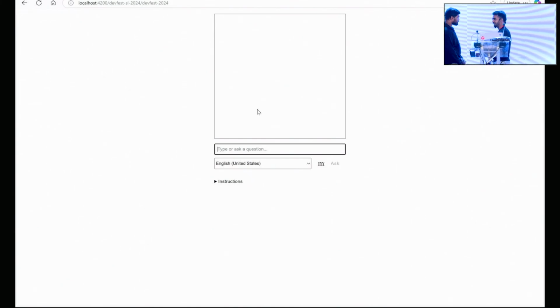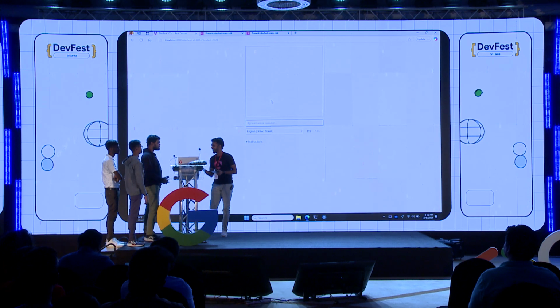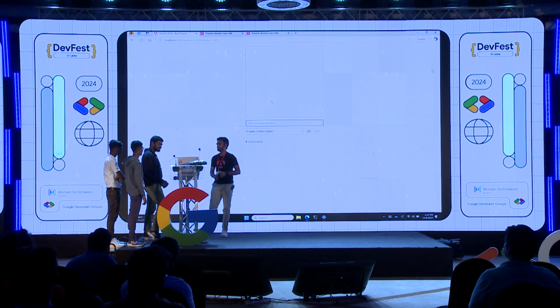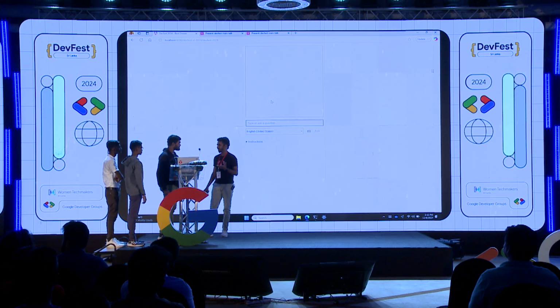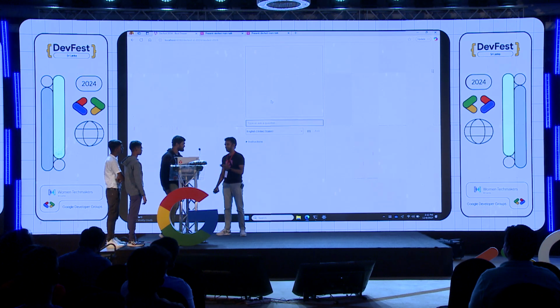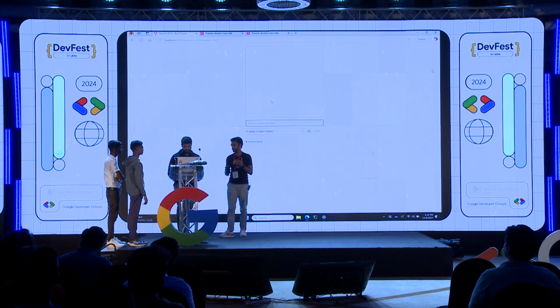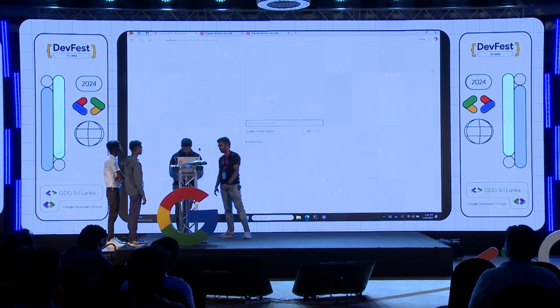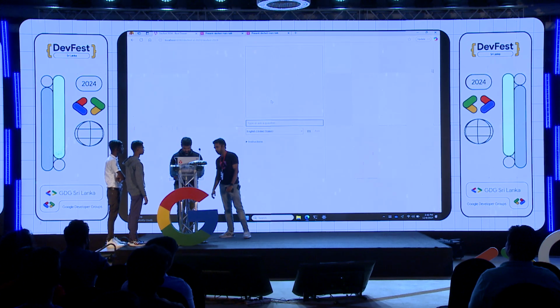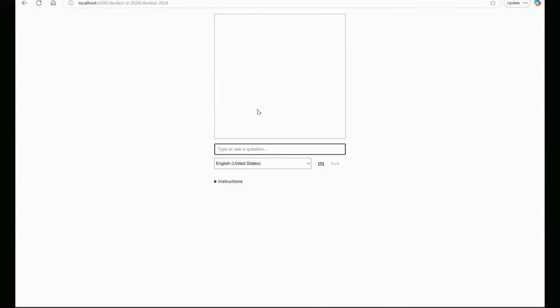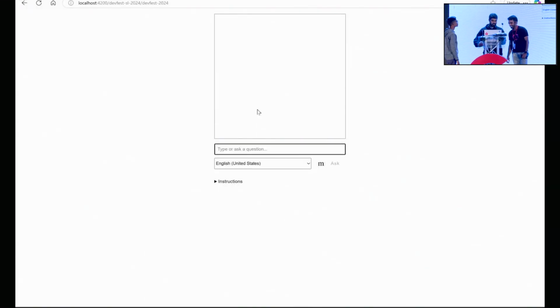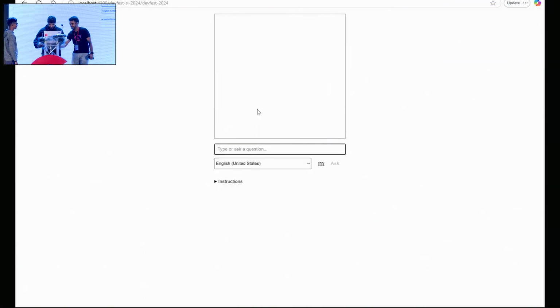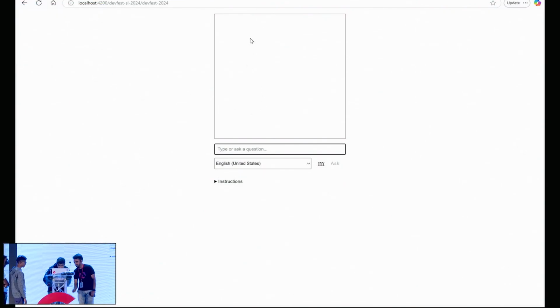So what do you like in general? Any games? You like cricket? So draw something related to cricket. It could be a bat, ball, or something. Make sure you draw it correctly. If you get the right answer, you will get a swag. Let's see whether Gemini is able to. You can draw using the mouse. Yeah, you need to try to draw it. You can just press and draw a ball or something.